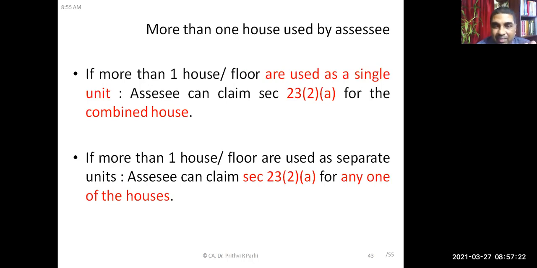Sometimes the assessee uses more than one house, and in certain situations, more than one house can be treated as a single residential unit. So if more than one house or floor is used as a single residential unit, that combination of two houses can also be treated as one house. The assessee can claim this benefit for the combined house. Did you understand this thing?